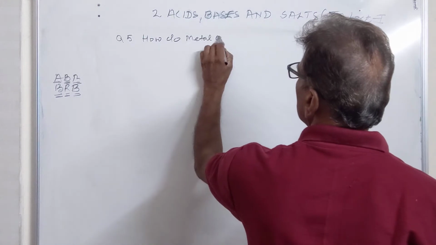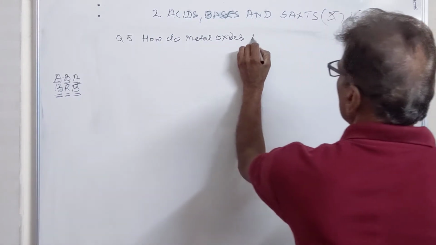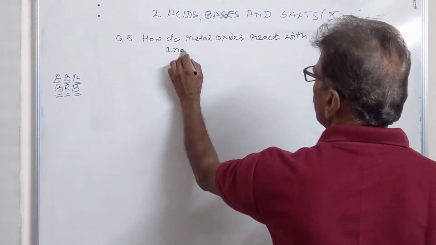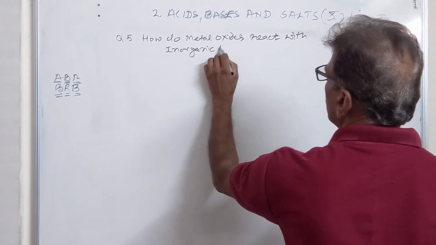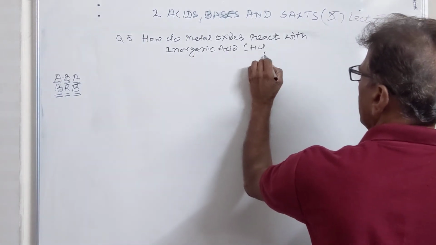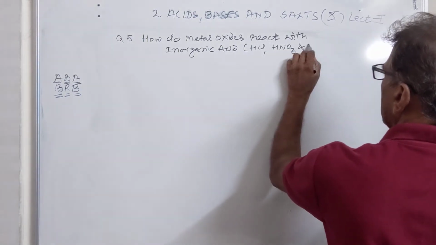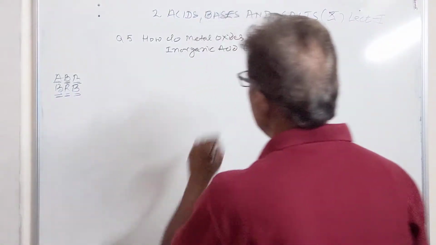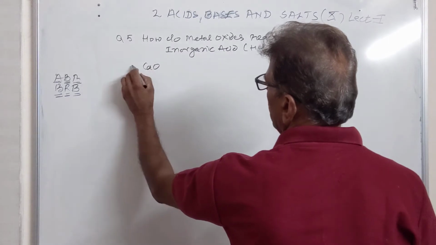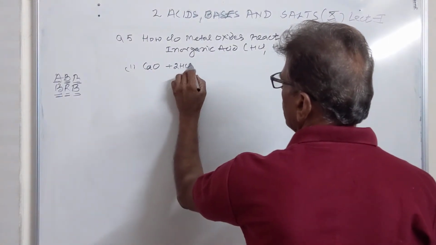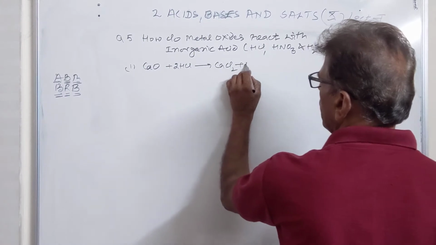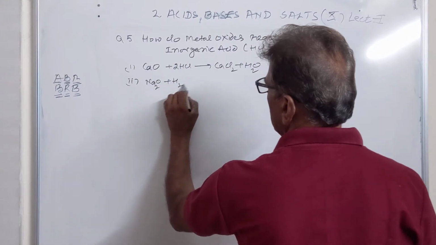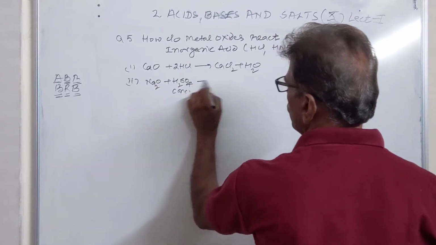Metal oxides react with inorganic acids. These are HCl, HNO3 and H2SO4. So metal oxides react with these acids to produce salt and water. For example, calcium oxide combines with 2HCl to produce CaCl2 plus H2O. Then the next compound, Na2O, combines with concentrated H2SO4 to produce Na2SO4